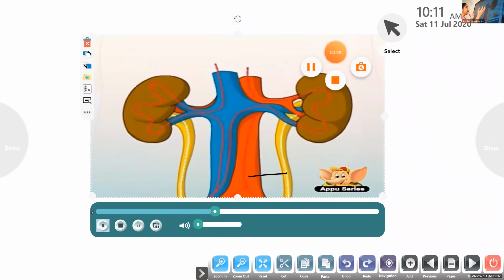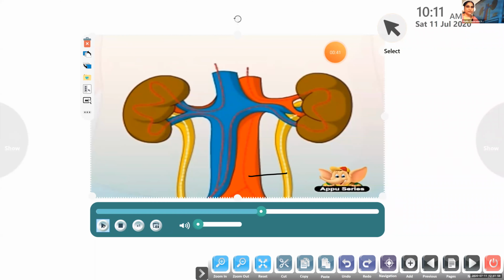Blood, you can see the blood going into the kidneys. The kidneys act like a filter. When the blood enters the kidneys, they filter the blood which passes through them.